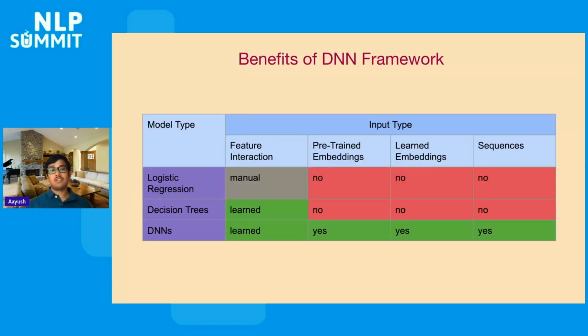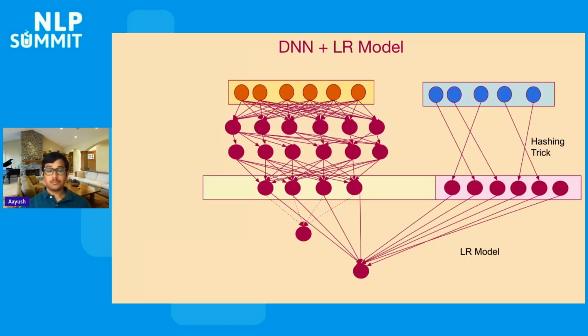Just before going there, some of the logical reasons why moving to DNNs makes sense here is, one, DNNs bring a lot more power, which the other models don't have, like specifically learning feature interactions, utilizing pre-trained embeddings from the model, or learning embeddings as part of the model itself, and also moving to more sequences. Sequences is taking the inspiration from the NLP domain in general, and how having sequences in the model would help drastically, something I'll cover in a later slide.